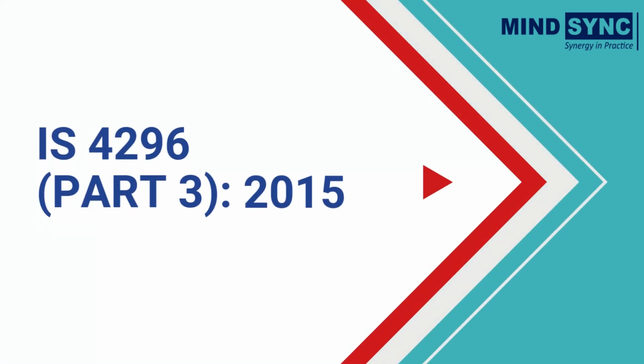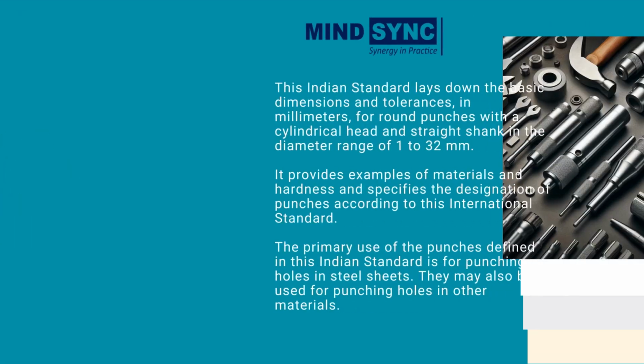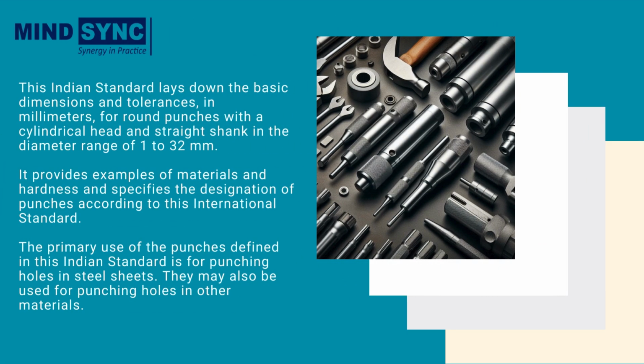Our final standard is 4296 Part 3 Conical Head and Reduced Shank. This Indian standard lays down the basic dimensions and tolerances, in millimeters, for round punchers with a cylindrical head and straight shank in the diameter range of 1 to 32 millimeters. It provides examples of materials and hardness and specifies the designation of punchers according to this international standard. The primary use of the punchers defined in this Indian standard is for punching holes in steel sheets. They may also be used for punching holes in other materials.